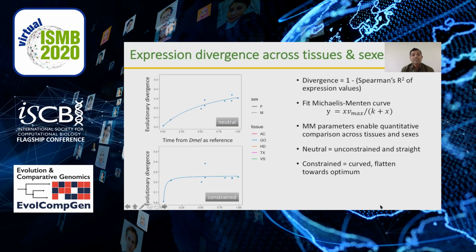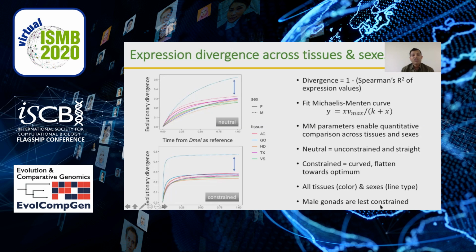In short, for the neutral, this curve is expected to be straighter and going up. For constant one, it is supposed to be flattened after some time towards an optimum. We compared this for all tissues, which are shown in different colors, and sexes. Males are shown in dotted and females in solid line. We found out that the male gonads are least constant, in the sense the maximum divergence value is way higher than other species and sexes.